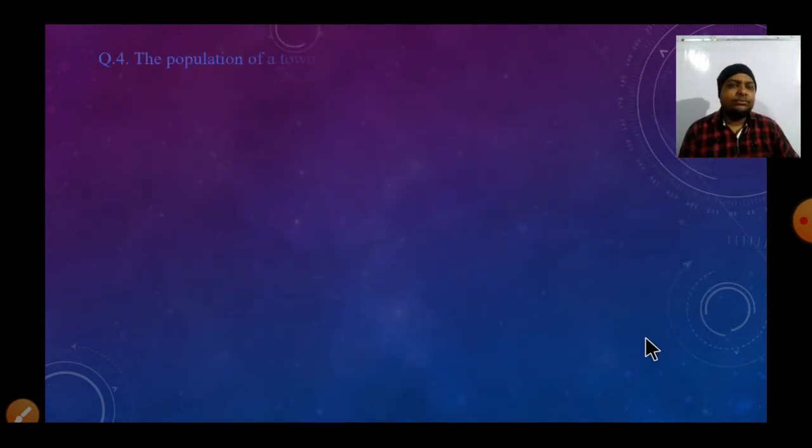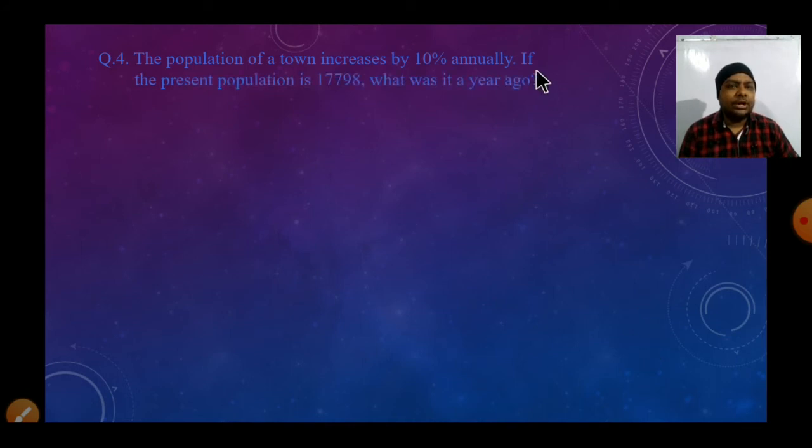Now, question number 4. This question is based on population. So the population of a town increases by 10% annually. Now, if the present population is 17,798, then what was it a year ago? It means we have to find the previous population.